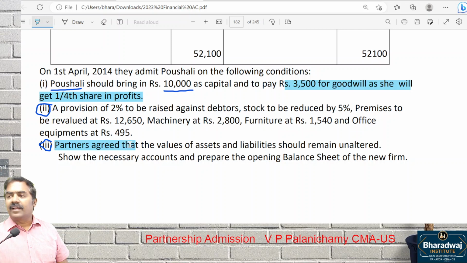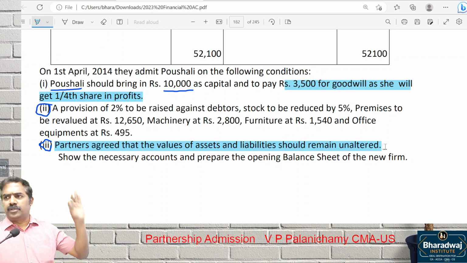Partners agreed that values of assets and liabilities should remain unaltered. Because of this sentence, we are going to prepare which account? Memorandum revaluation account. All others are same. Goodwill, new ratio, old ratio, capital account, balance sheet, everything is same. Only thing is that revaluation account will have 2 parts: normal revaluation and reverse of revaluation.